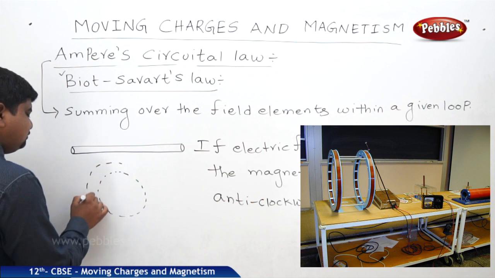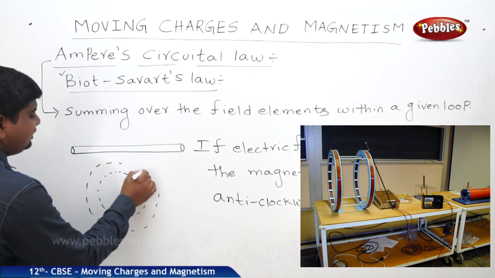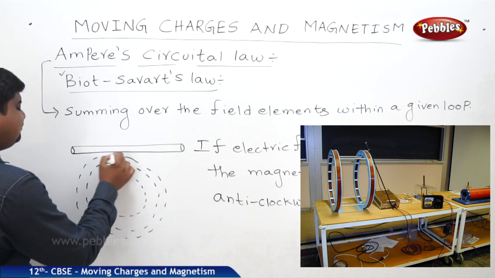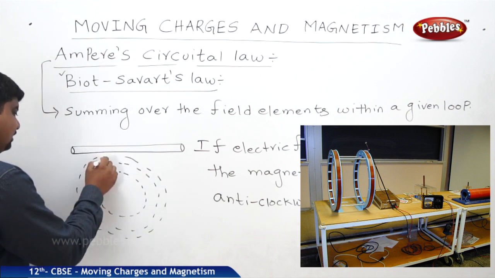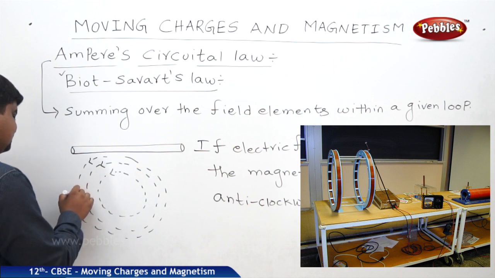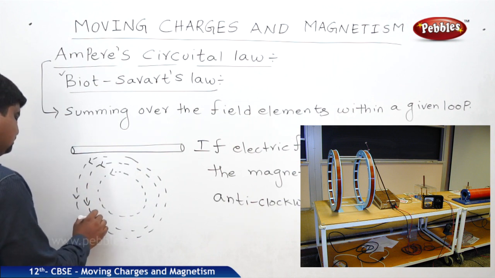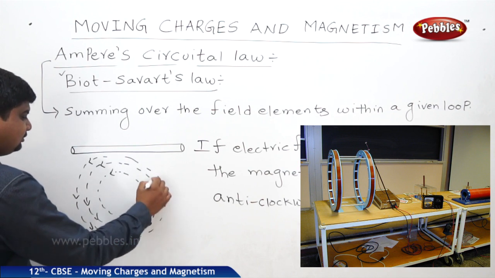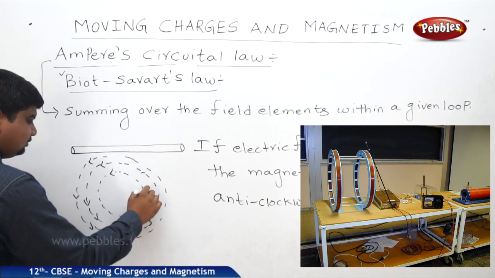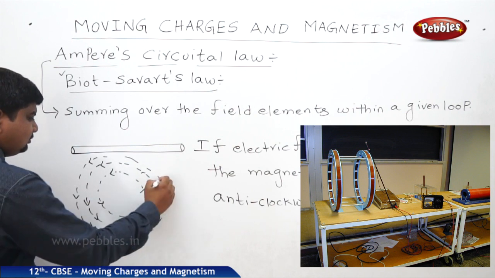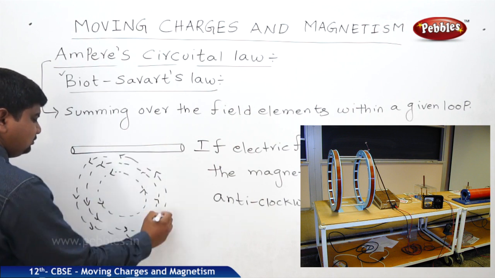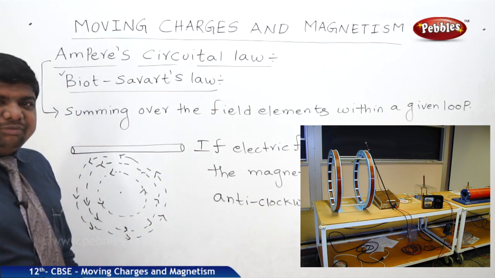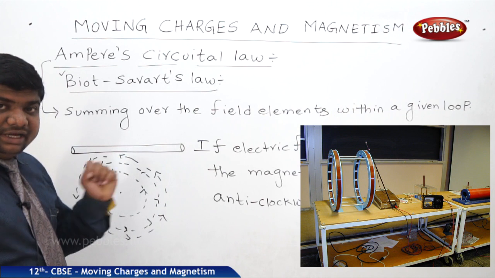And we have confirmed that the magnetic fields are in the shape of concentric circles, and the direction of the magnetic field around a current carrying conductor is like this, anti-clockwise direction. Okay, so this is the clear picture of the introduction to Ampere's circuital law.